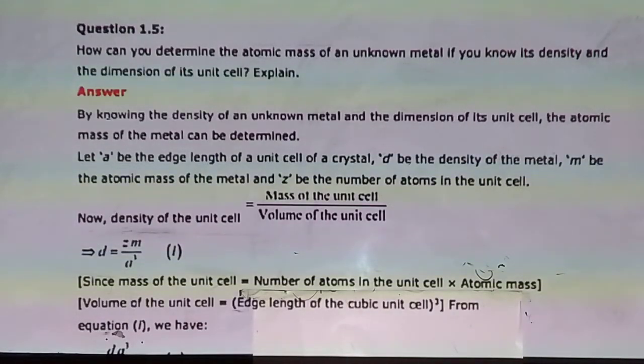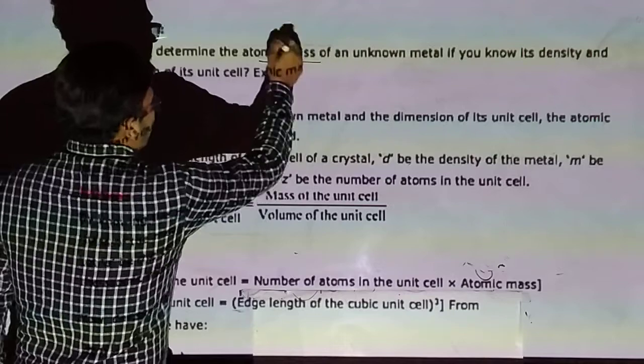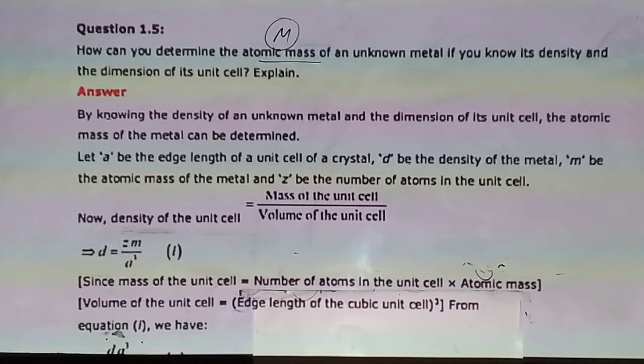Question number 1.5: how can you determine the atomic mass of an unknown metal if you know its density and the dimension of the unit cell? Explain. We have to define the atomic mass of the unknown metal. Density and dimensions, length, breadth, height are given.